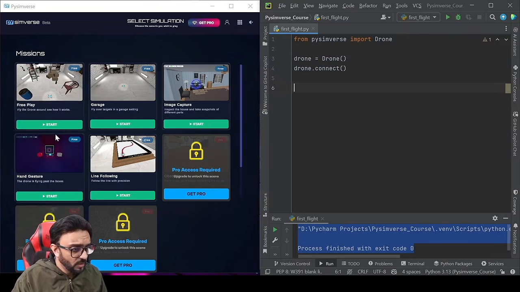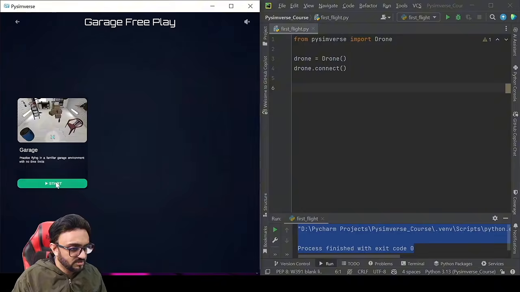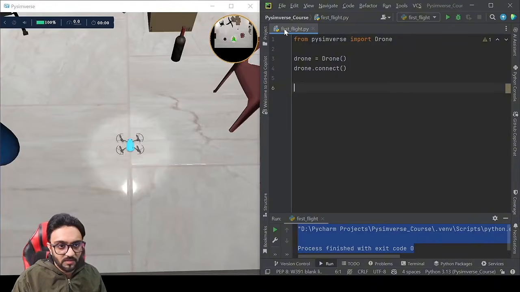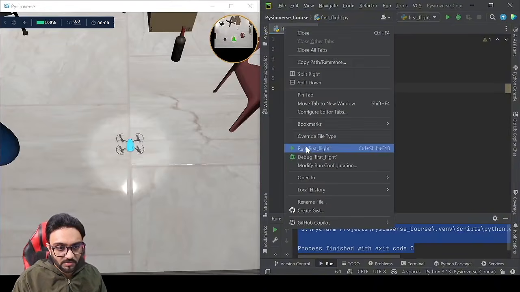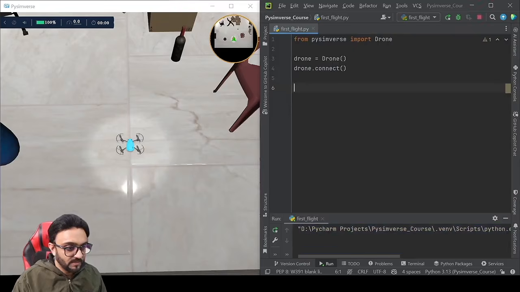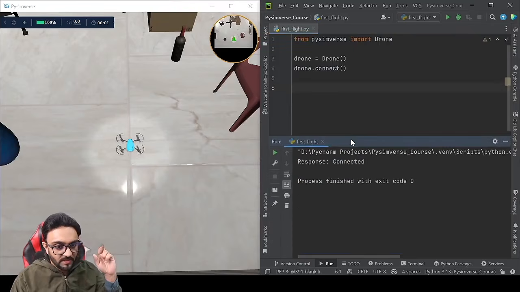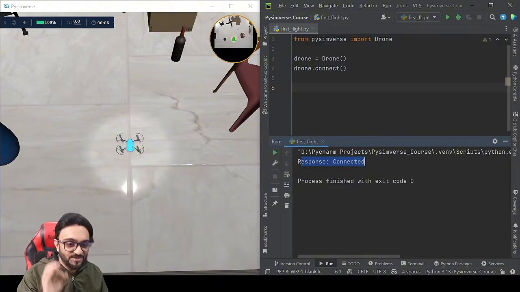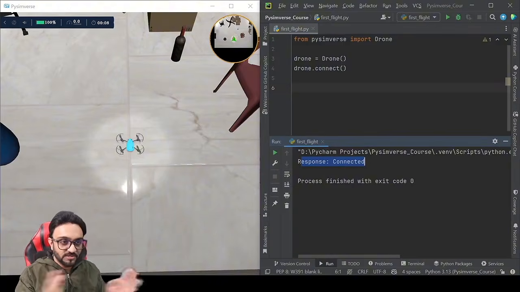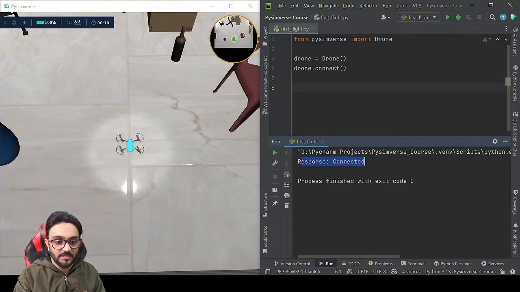So we'll go to free play and then we will hit start. So here what we will do is we will right click and we are going to run our first flight, and fingers crossed, and response connected. So this means our drone was connected successfully. So there was a communication in between. Now we didn't tell it to fly, but it worked, right?